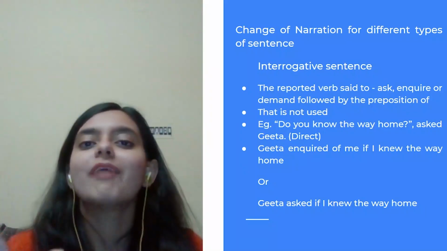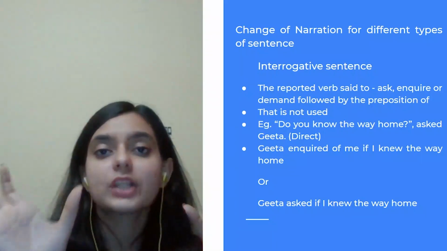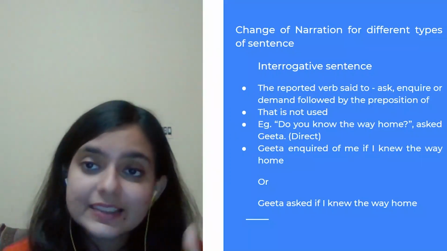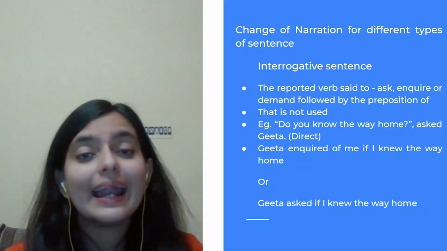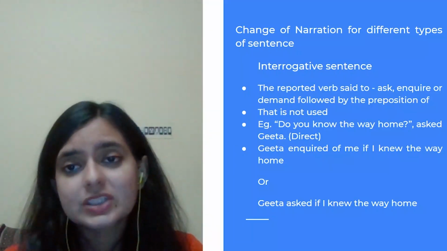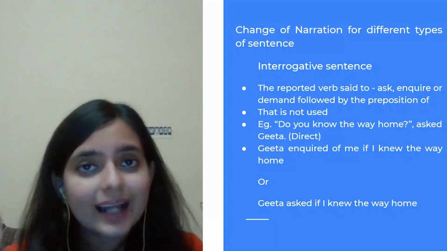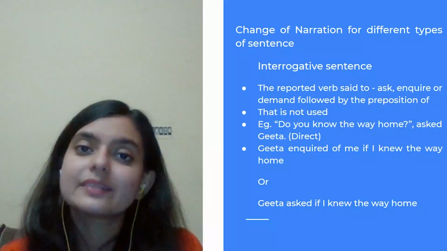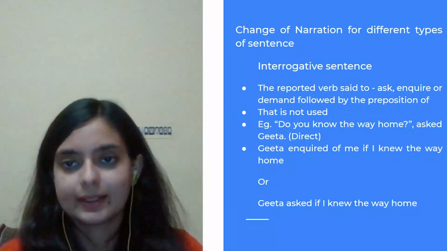For example, you have been asked to change an interrogative sentence. First of all, let me tell you, interrogative sentences are the sentences ending with a question mark, right? So it is very easy to identify an interrogative sentence. Now, how to change an interrogative sentence from direct to indirect?